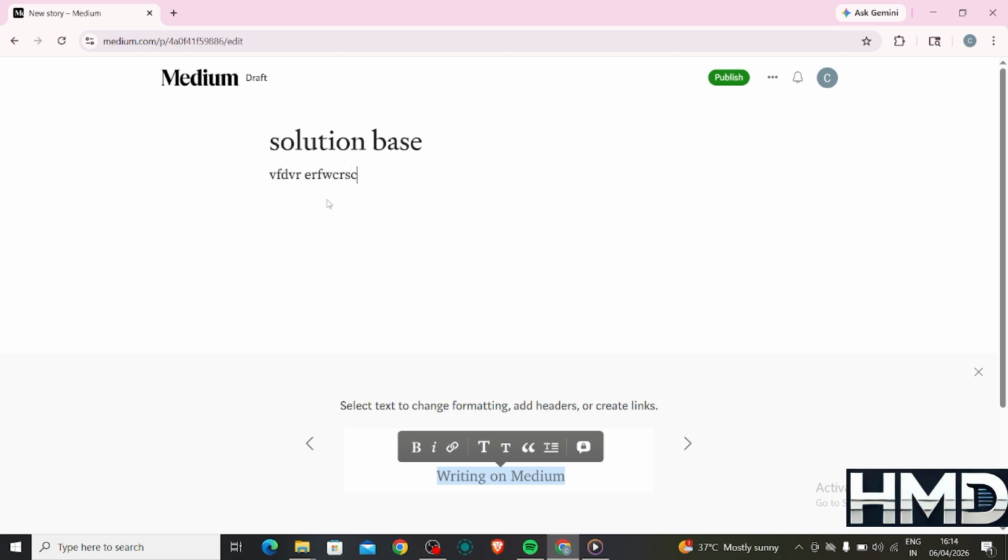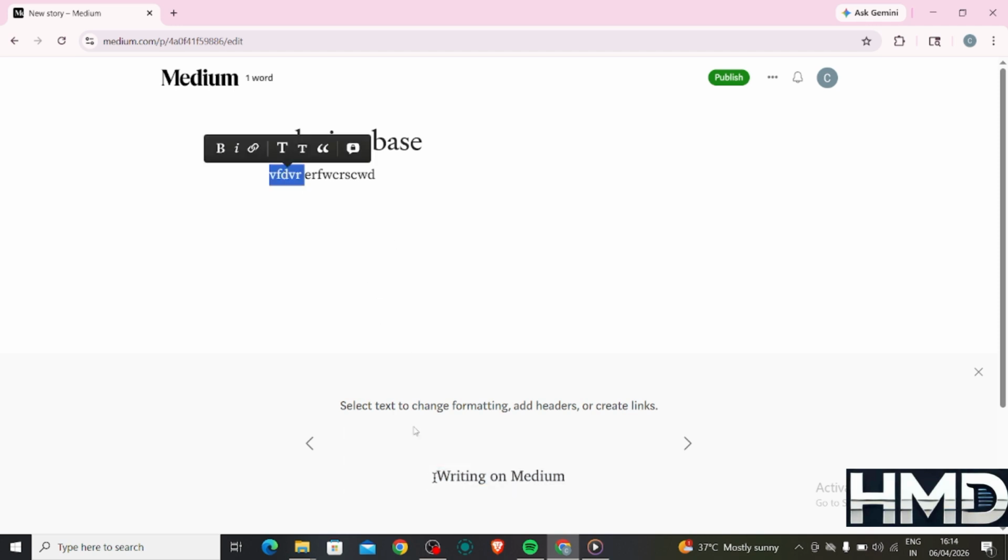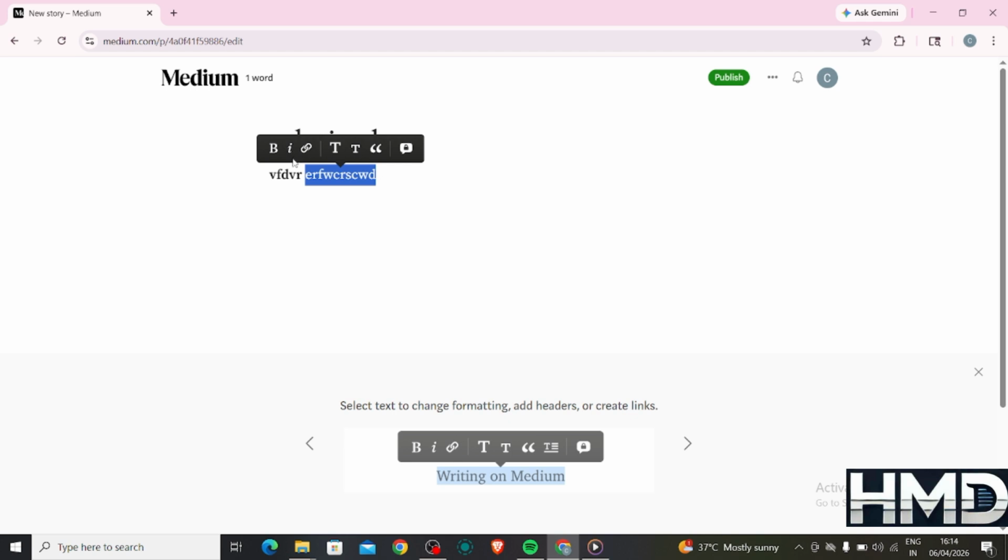You can format your article using headings, bold text, and images to make it more visually appealing. Just highlight the text to see formatting options. You can also add links to support your content.